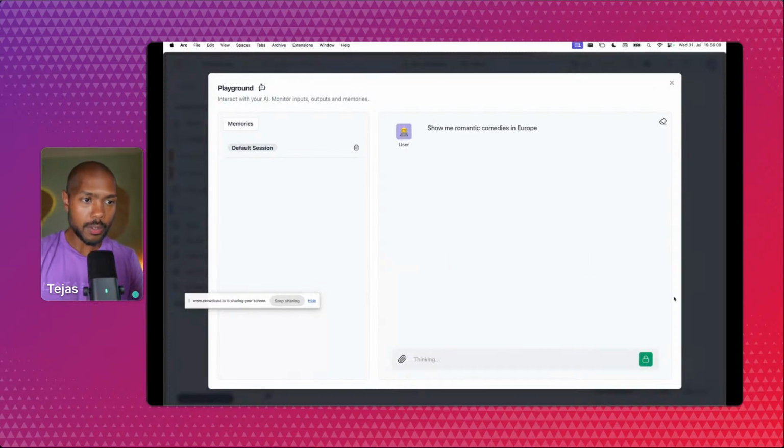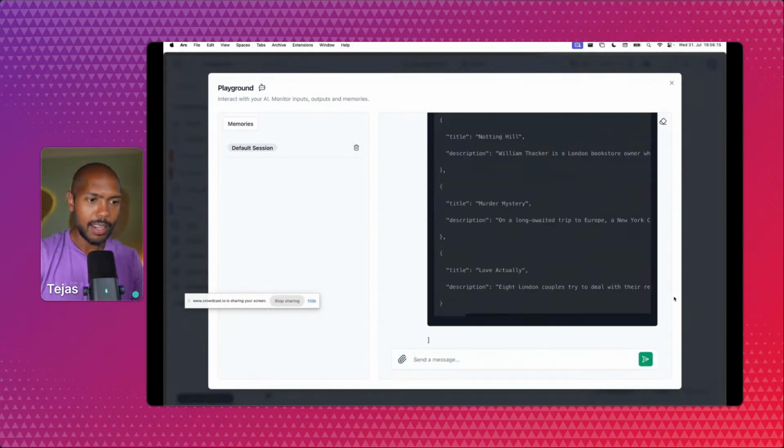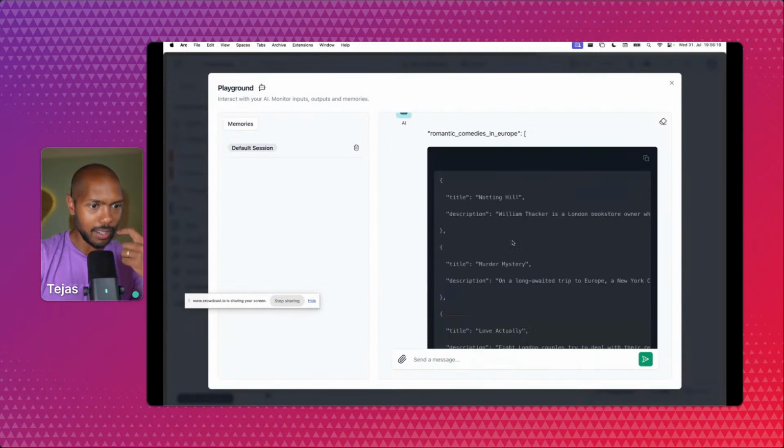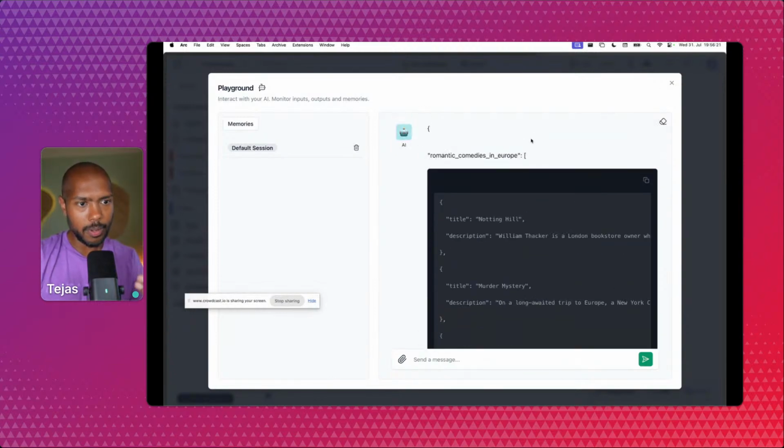So it's going to do RAG. It's going to retrieve movies from our database, use an LLM to generate language, but not English this time. Actually, JSON, look at this. This is perfectly valid JSON. Romantic comedies in Europe, title, description, title, description, title. That's cool, but I don't want this key.